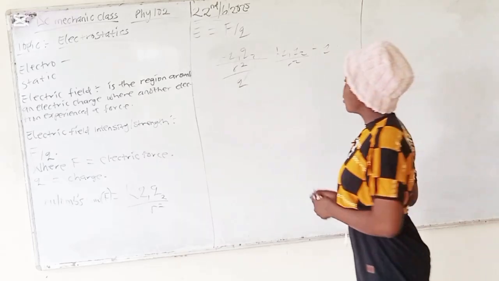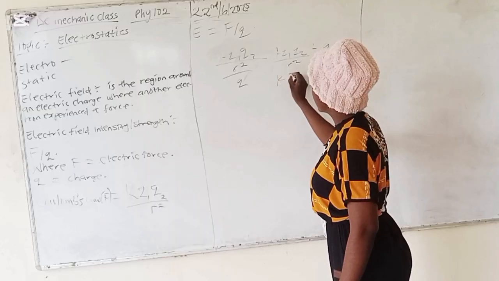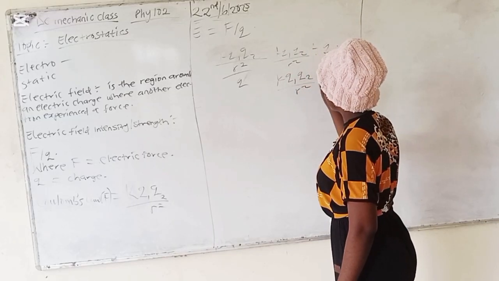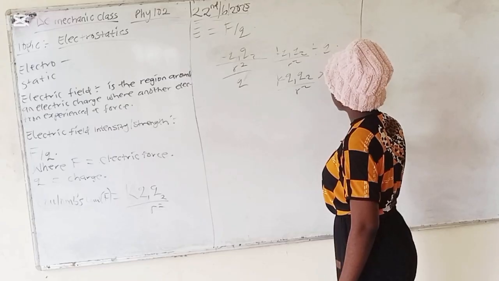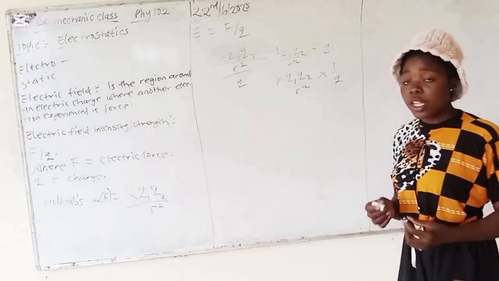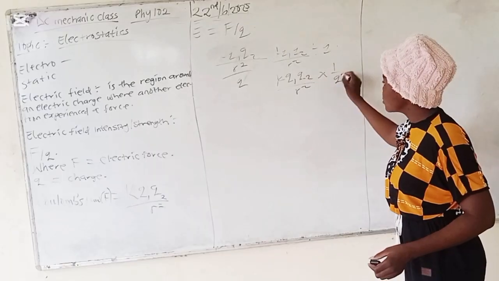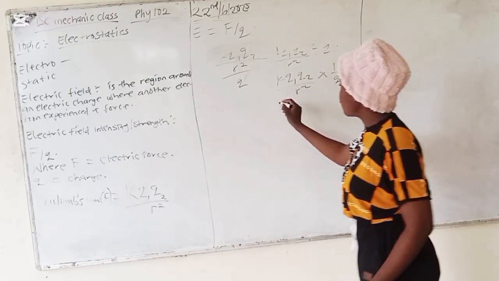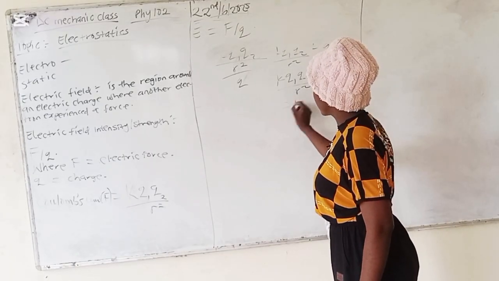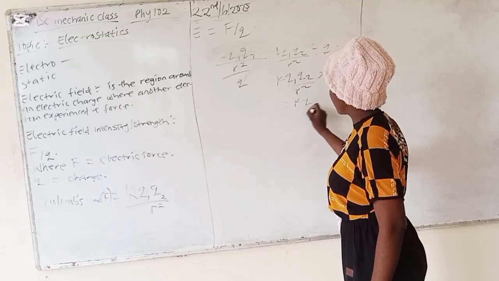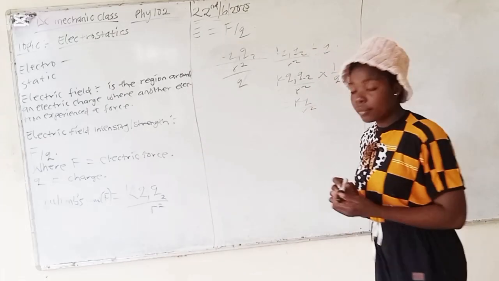So now we have K Q1 over R squared times 1 over Q. From here this Q will cancel. One Q from here will cancel this Q, and we are going to have KQ over R squared.